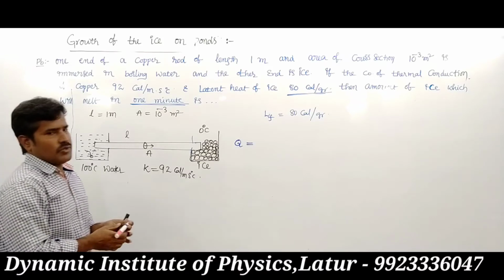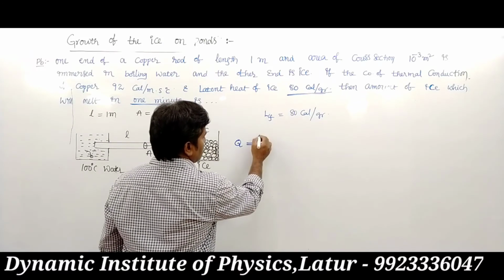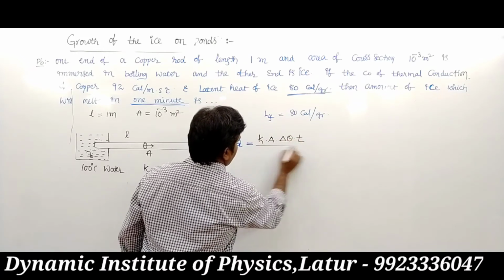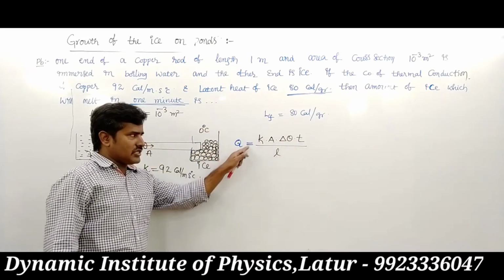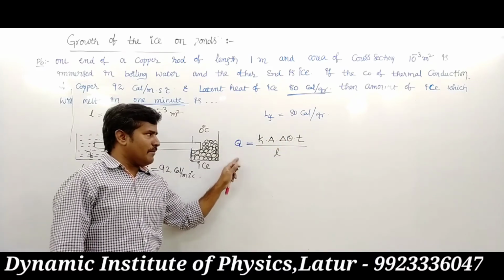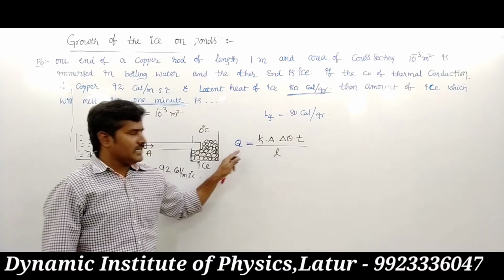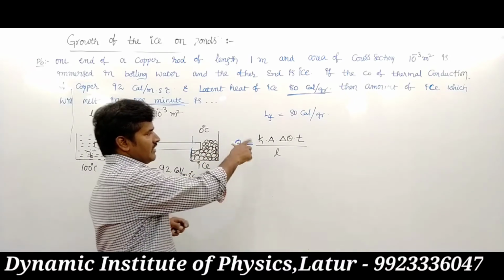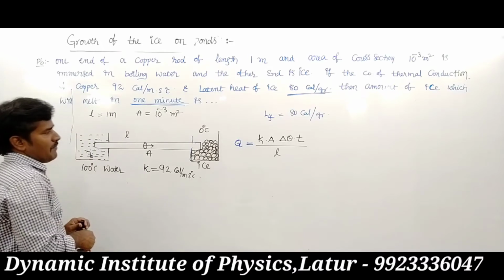So Q equals K A delta theta into t upon l. Q upon t is the heat current, and here we want the transferred heat, which is K A delta theta into t upon l.